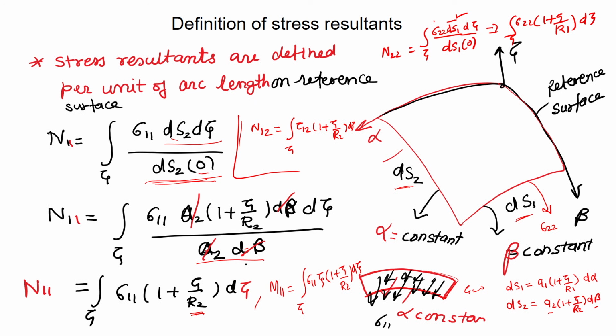It is to be noted that most of the time we ask to define the stress resultant for the case of a shell, so identify the coordinates properly. Students may make the mistake that in n11 they write r1, or in n22 they write r2. So one has to be careful when defining this: it will be the second direction radius here and the first direction radius here, if you define the coordinate system like this.